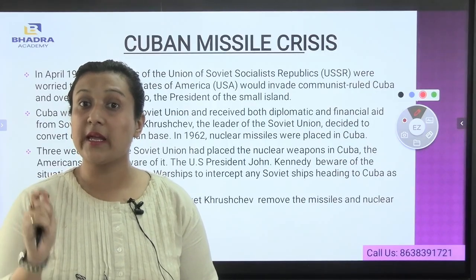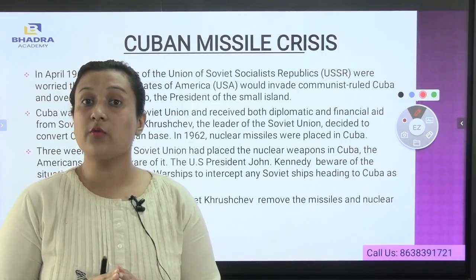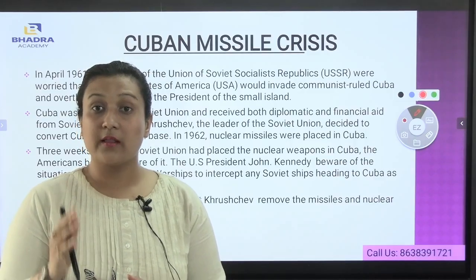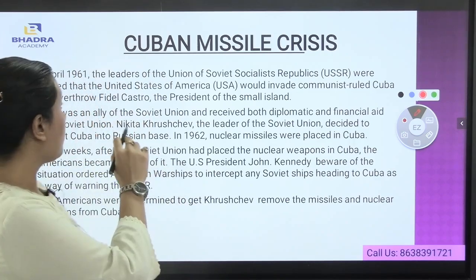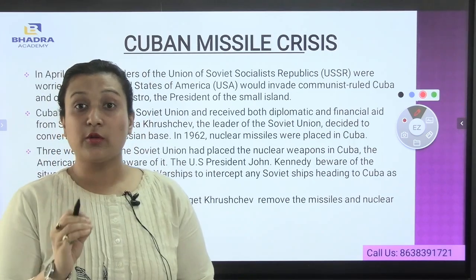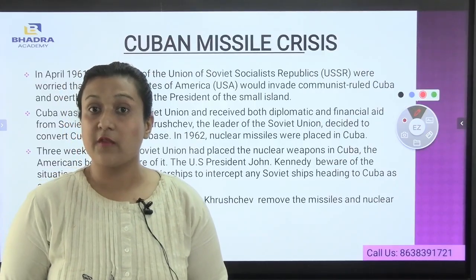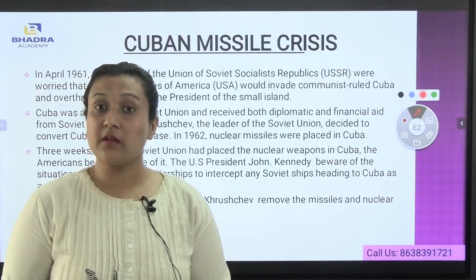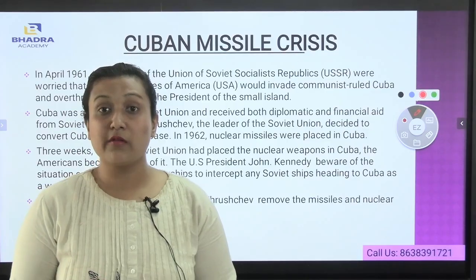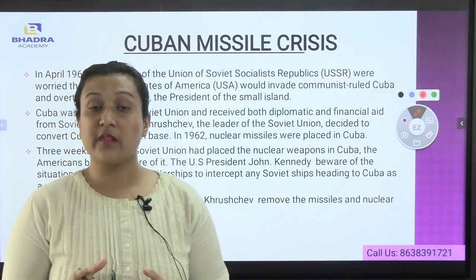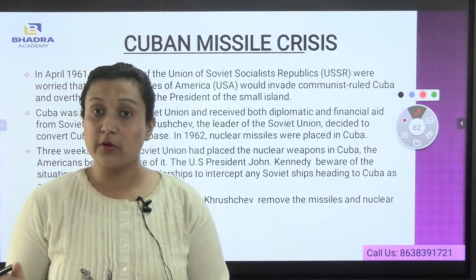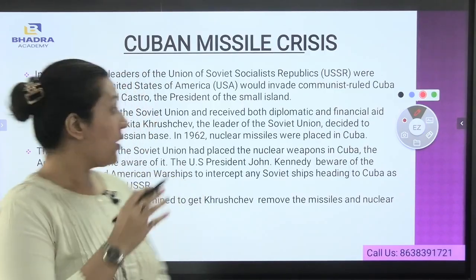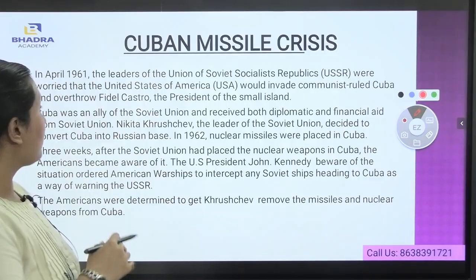The Russians wanted to convert Cuba into a military base. As a result, they were afraid that the United States of America might overthrow Fidel Castro. During that time, Fidel Castro was the president of Cuba. So as a result, what had happened? The Russians were scared that the United States of America would invade communist-ruled Cuba and overthrow Fidel Castro. During that time, Cuba was an ally of the Soviet Union.